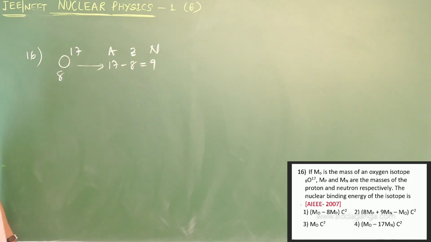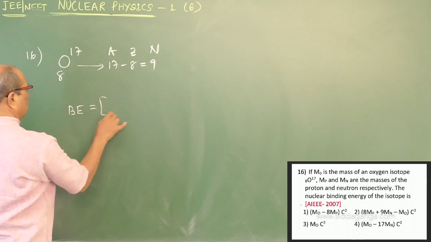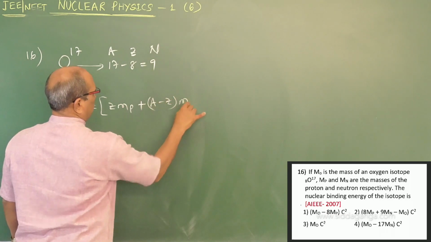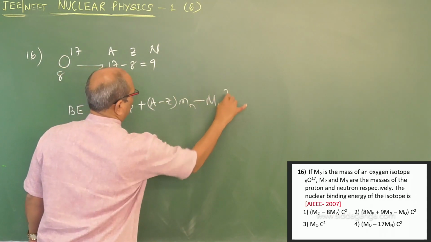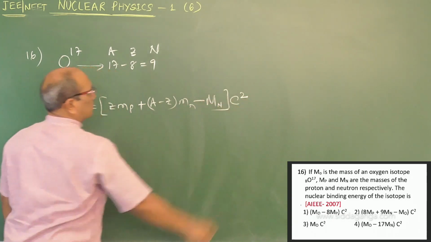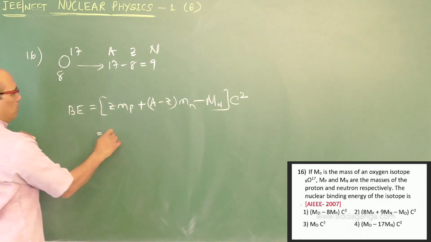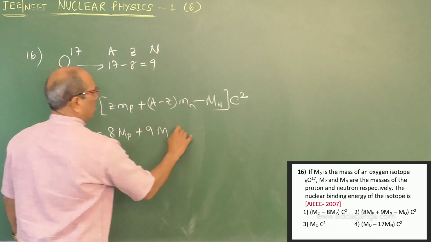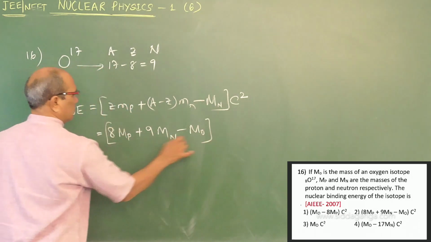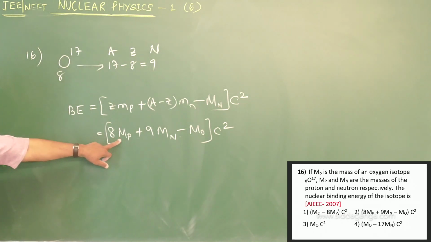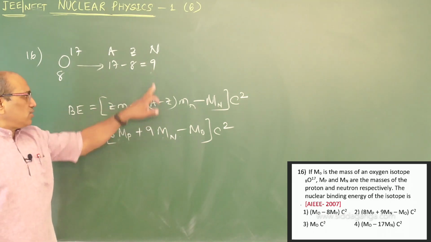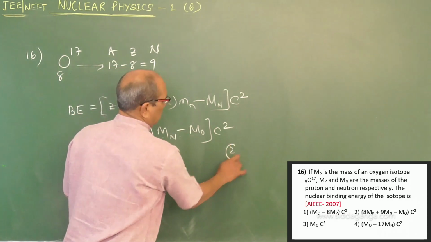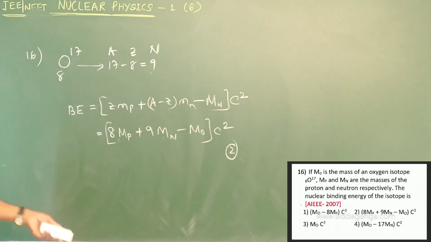So you are writing about the energy. Binding energy you write as Z MP plus (A minus Z) Mn minus M of the nucleus, into C square. In this case, that is 8 MP plus 9 Mn minus M0, the mass of the nucleus, into C square. It is the mass of 8 protons and 9 neutrons minus the mass of the oxygen nucleus. The answer available is the second one. Coming to the next.